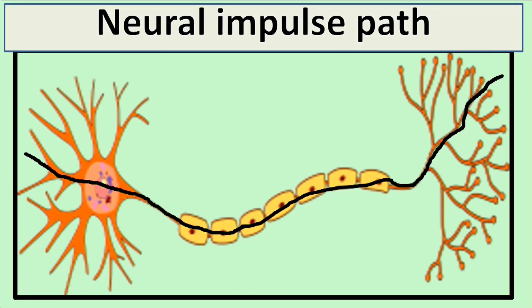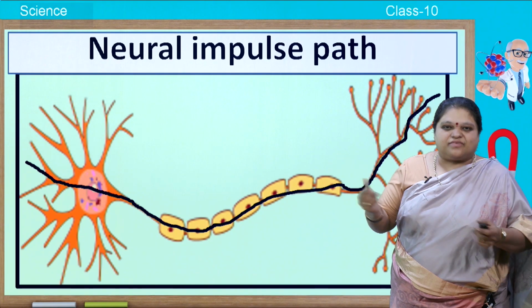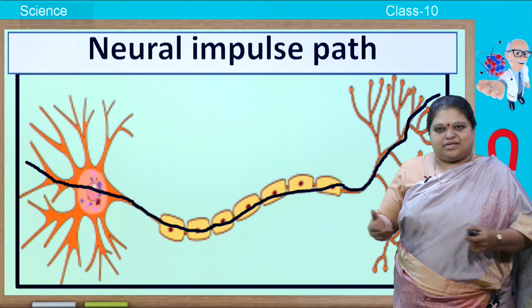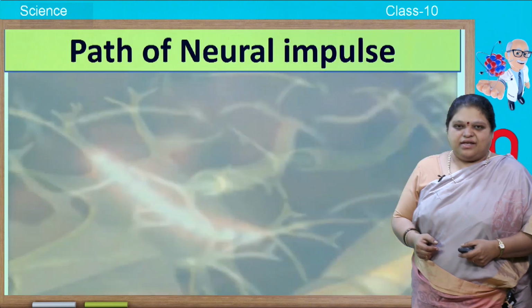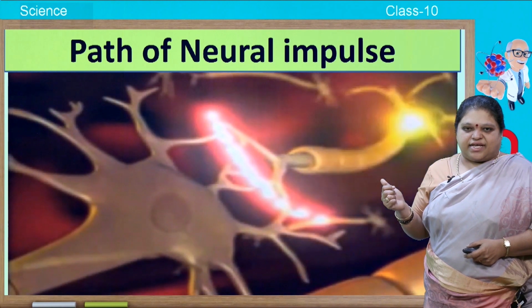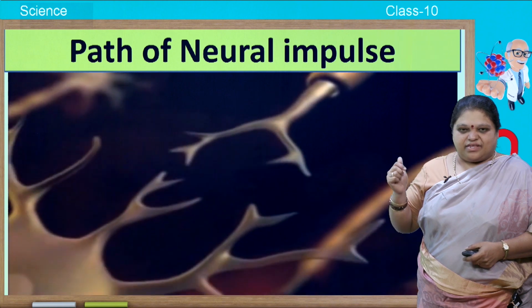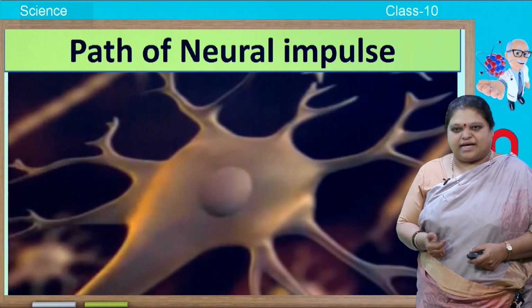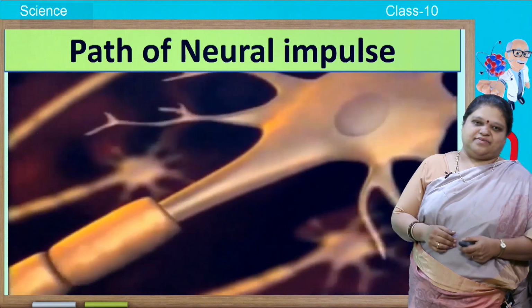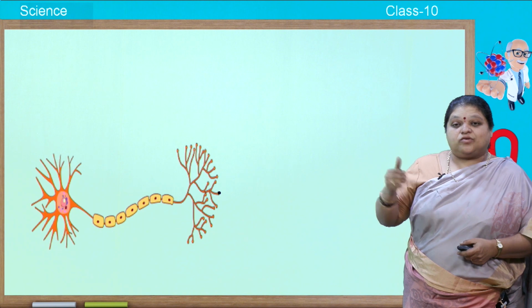So, the signal or the impulse moves like this. This is the path of the signal or the movement. You call it an electrical impulse. Next, here you can see the video. It is starting with the dendrite, then goes to the cyton, then to the axon, and finally the nerve endings. Now, let us imagine there are two neurons.